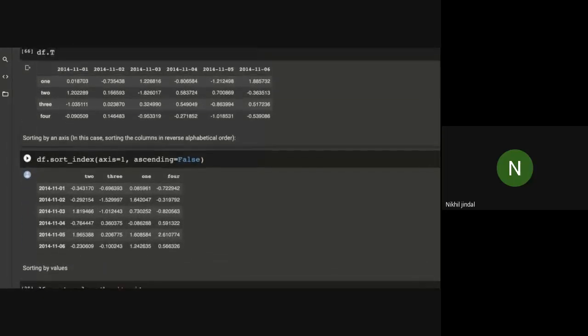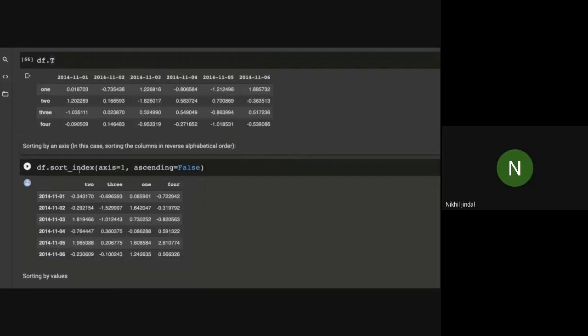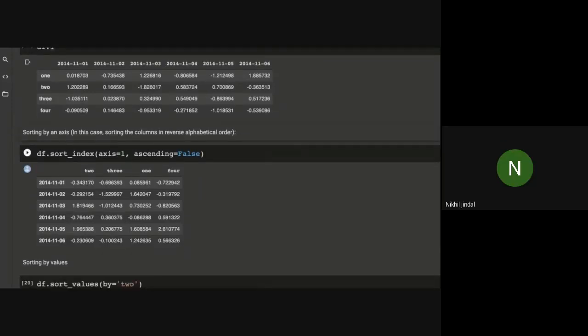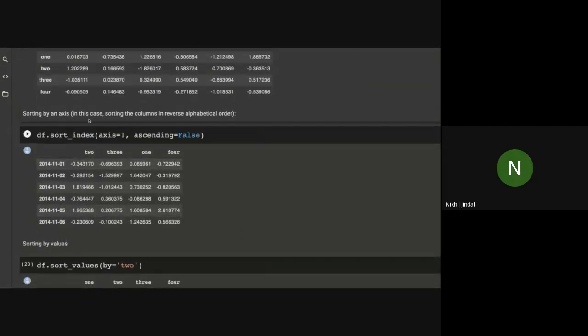Now let's sort the data frame. We can do this by using 2 functions mainly. Generally we use only these 2 functions. There are various ways to do that, but here I'm showing these 2. First is by index. Just don't assume that index will be only this one. In the language of pandas, it can be this also, because if I pass axis equals to 1, it means this one. If I pass axis equals to 0, then index will be considered this one. So just remember it.